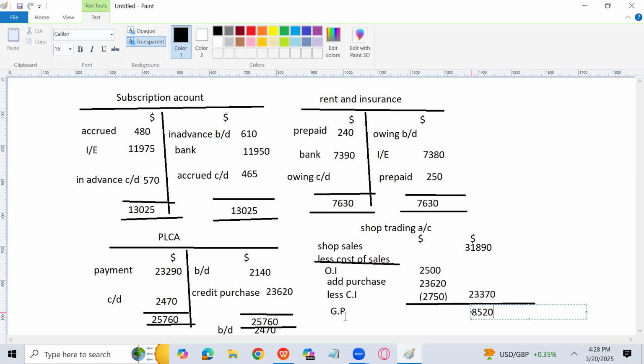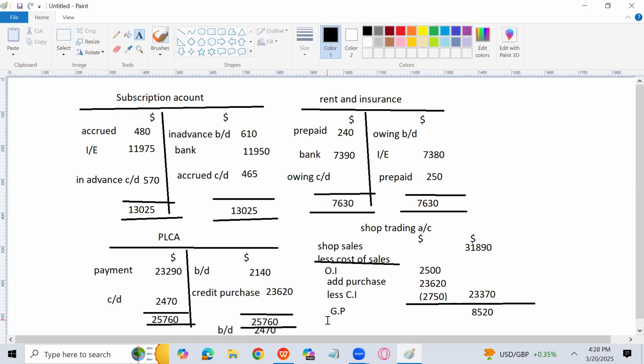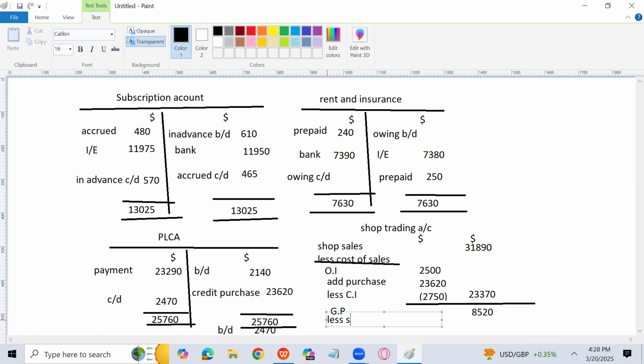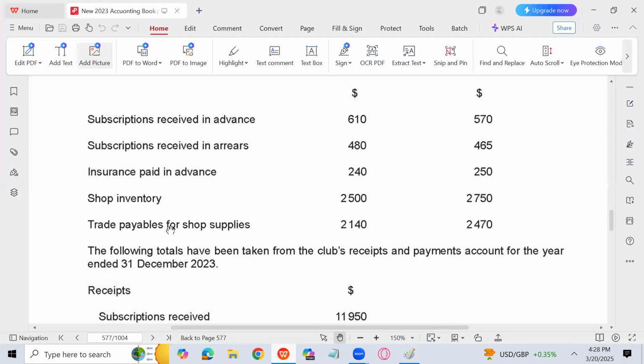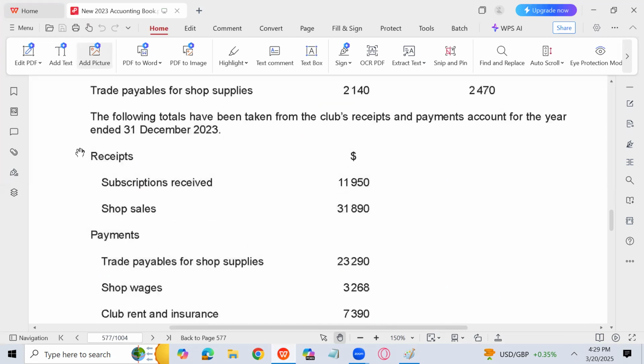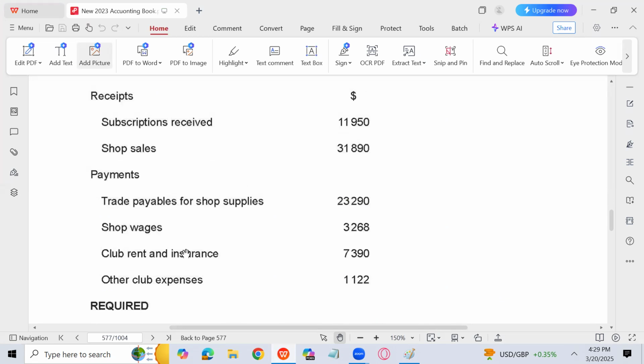So now there is an important point. You have to subtract one more thing from this, and that is going to be shop wages. If there is an opening and closing of shop wages, then you have to prepare the shop wages account also to find the trading account figure of shop wages. But it is given in the question, because these wages are directly related to the shop. It should not come in the income and expenditure account because that is the expense of the shop.